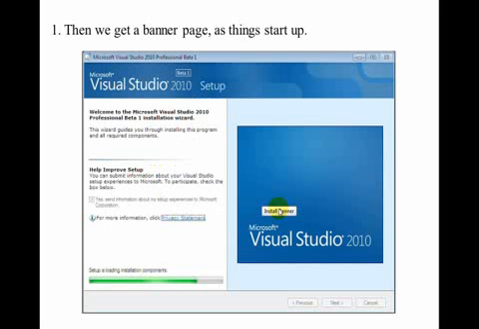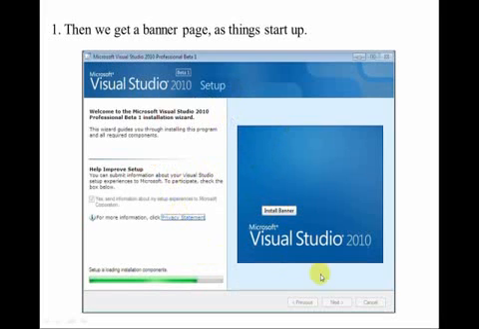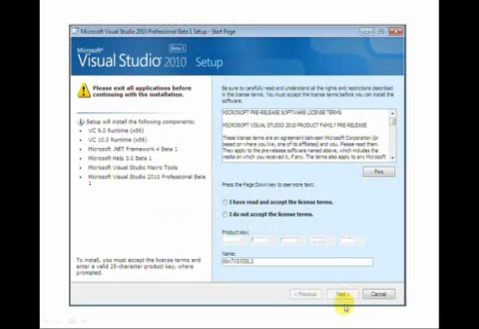Then it will show a banner page as things start up like this, and then we just click on it. After that we get a license page as well as an overview of what is going to be installed.